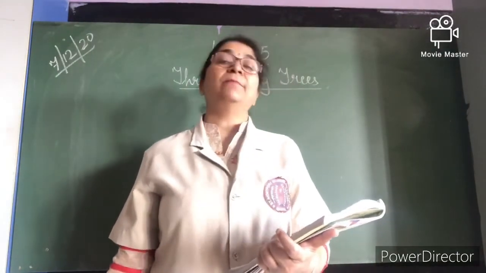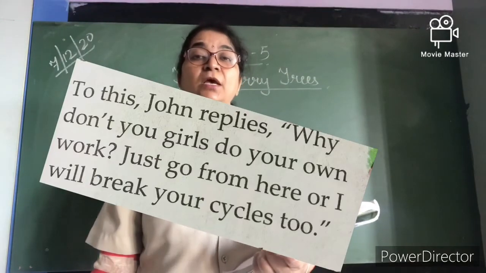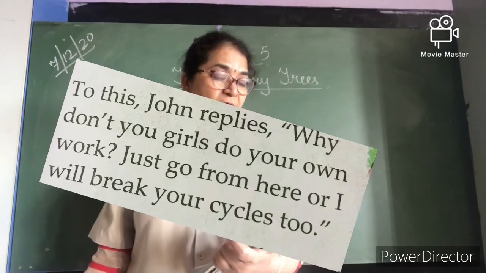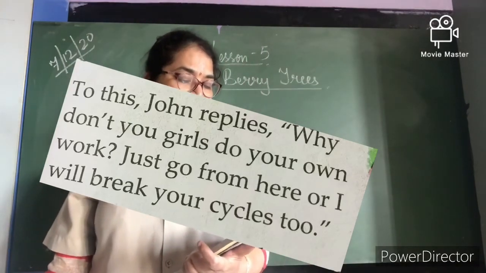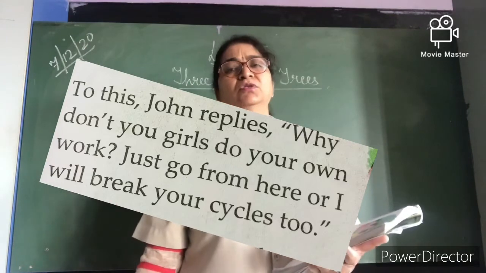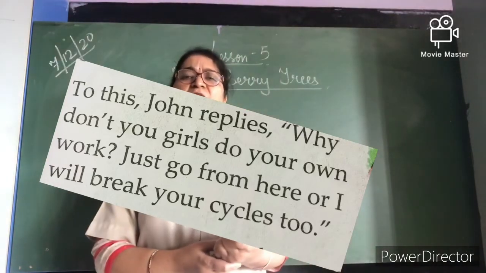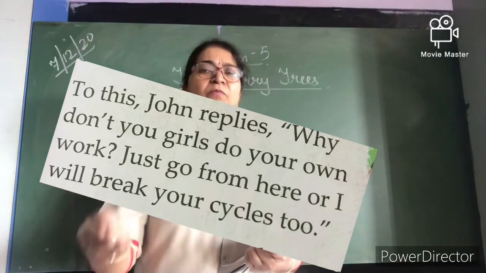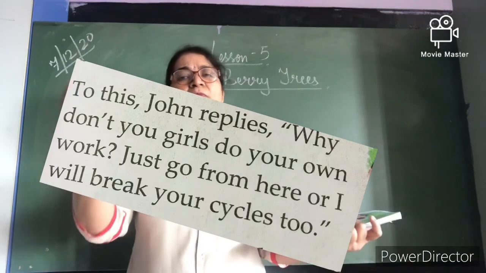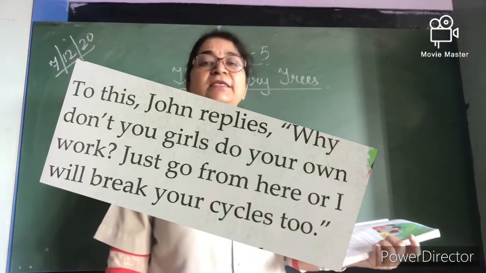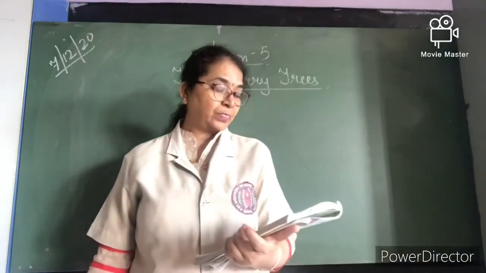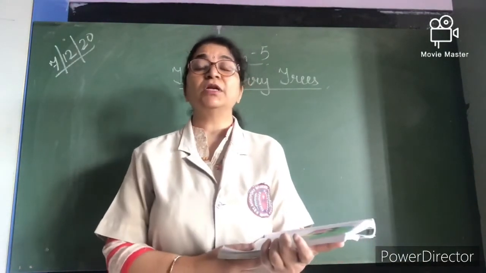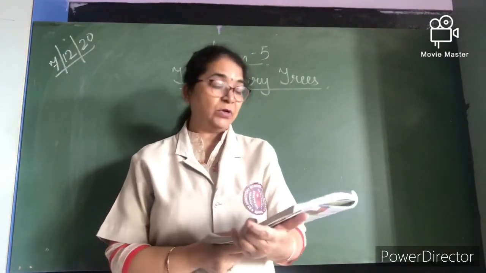To this John replies, and when she shouts, what does John say? Why don't you girls do your own work? Just go from here or I will break your cycles too. So John says, why are you girls shouting at us? Mind your own business. Do your own work. We will do whatever we want. Go and do your work. Otherwise, I will break your cycle. They were cycling. He says, if you don't listen, I am going to break your cycle.